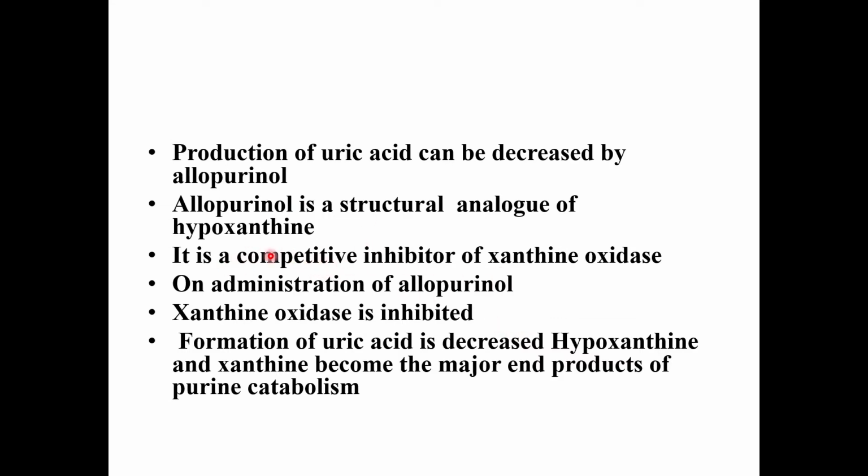Allopurinol is the structural analog of hypoxanthine and a competitive inhibitor of xanthine oxidase. On administration of allopurinol, xanthine oxidase is inhibited, so formation of uric acid is decreased. Obviously, when this is inhibited, uric acid will not form. So hypoxanthine and xanthine become the major end products of purine catabolism. That's why allopurinol is used.